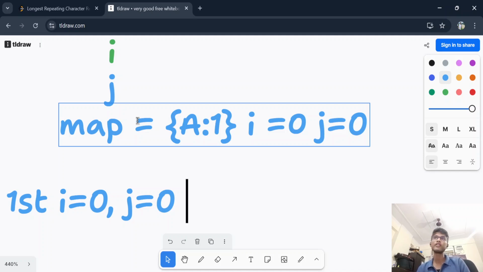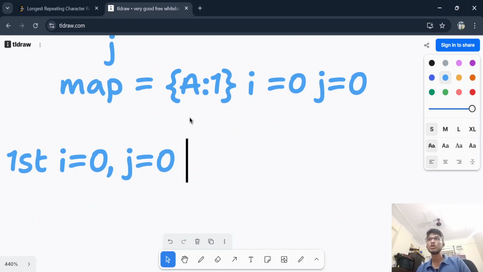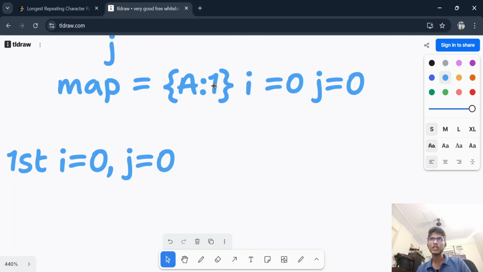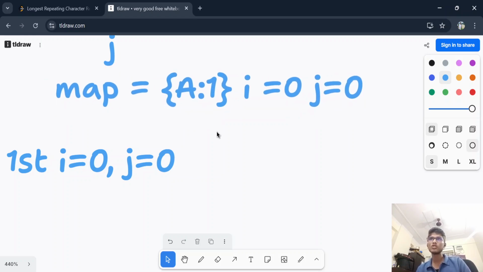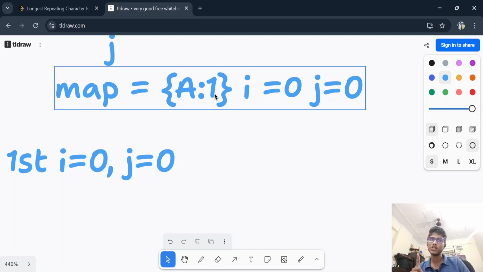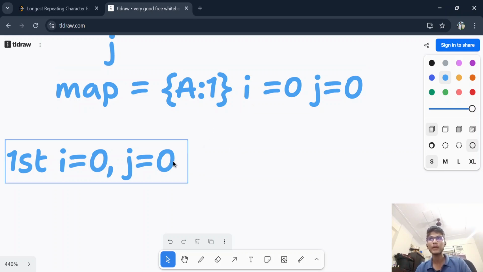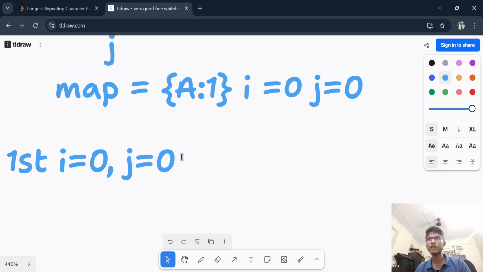So how can I check that the window is valid? See, there's a formula for checking the window is valid. Total characters in map minus maximum character in map. You will understand why I'm saying this formula. So see, total characters, how many characters are there in map? Total value of a is 1, so only one character we found. The total is the sum of values of map. We have only one value which is 1. So total is 1. Total minus maximum.